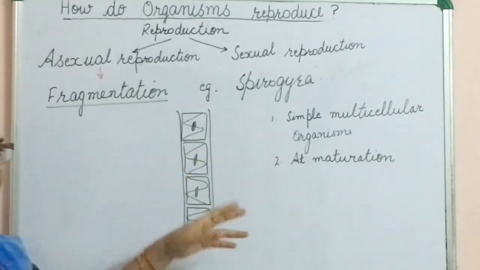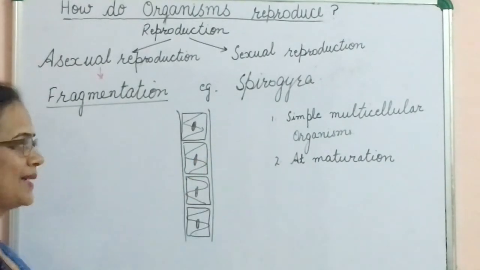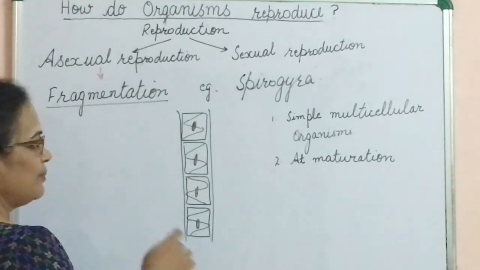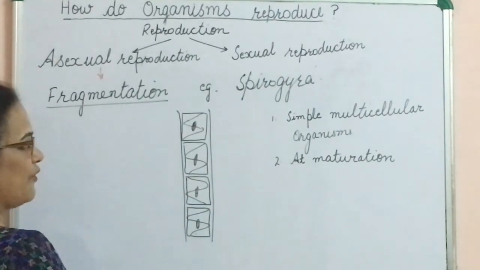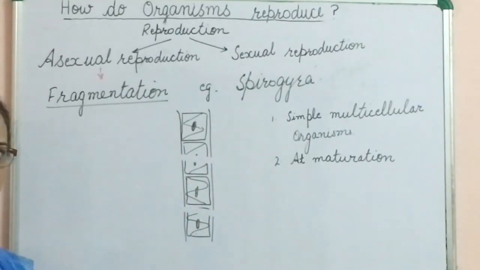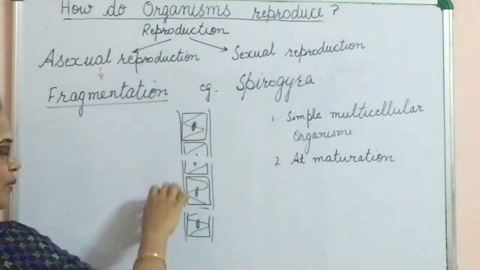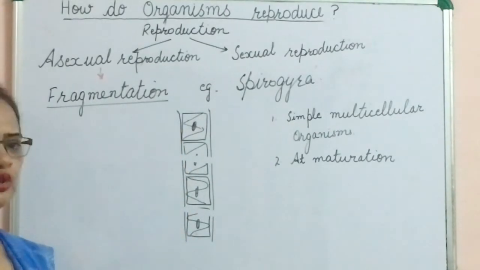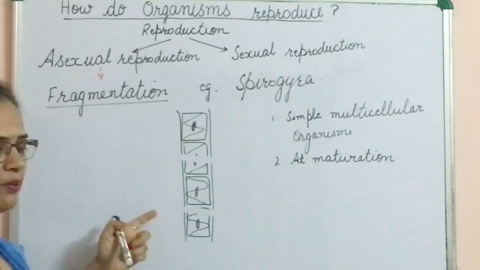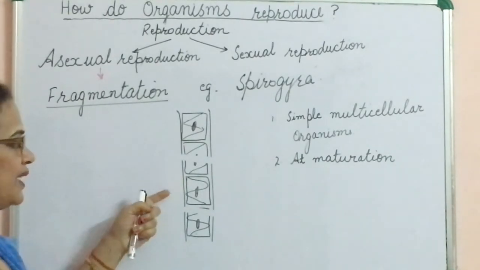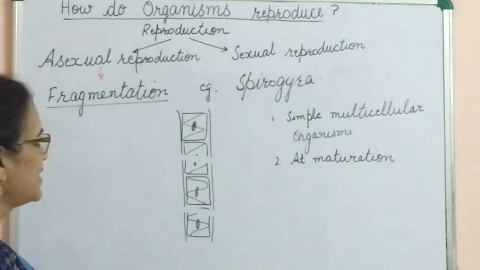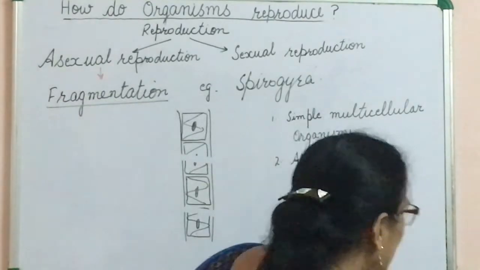First point, this occurs in the case of simple multicellular organisms. Example Spirogyra. At maturity, due to the waves of water, the parent body divides into two or more parts, then each part grows into a complete new individual. So this is a mode of fragmentation, a mode of asexual reproduction in which one parent gives rise to two or more individuals.